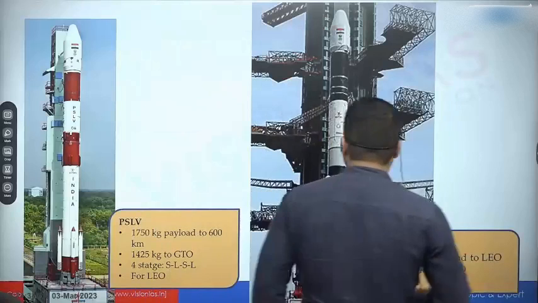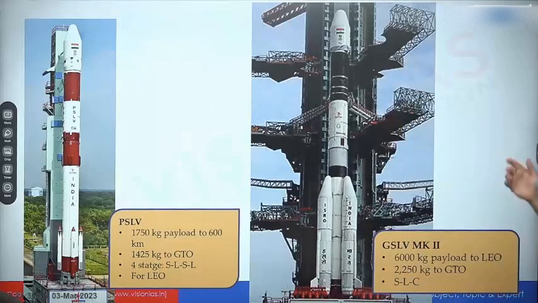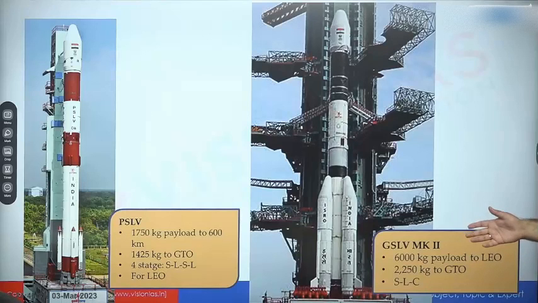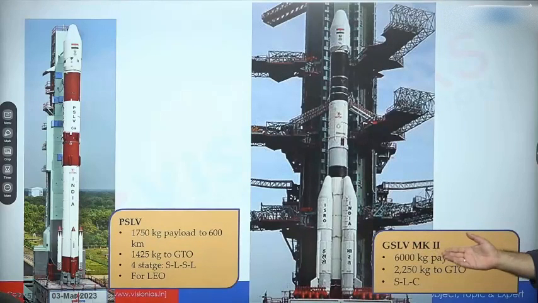Then we have another very famous rocket called GSLV MK2. इसका जो first variant था GSLV MK1, that ISRO did not use, that was decommissioned very soon. But इसका जो second variant है GSLV MK2, as the name suggests, the full form is Geosynchronous Satellite Launch Vehicle.